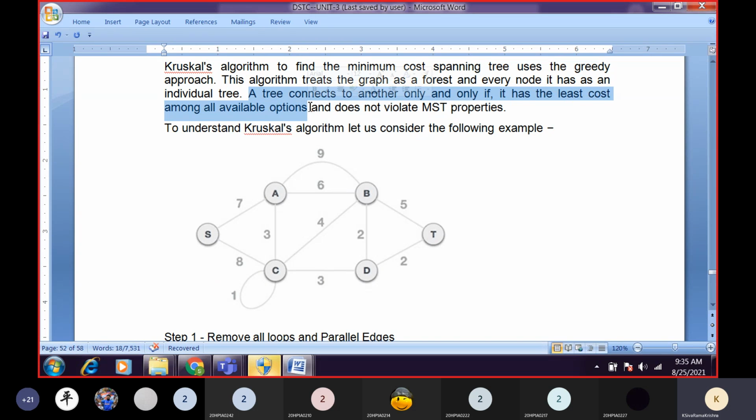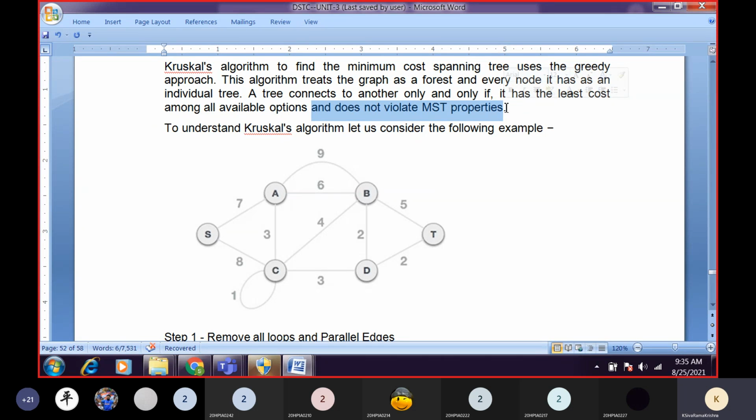So whenever we are having least cost, then only we will connect. And another important thing here is while we are connecting, we cannot violate MST properties. What is the meaning of MST? MST stands for minimum spanning tree. Okay, we cannot violate the spanning tree properties. What are the spanning tree properties?